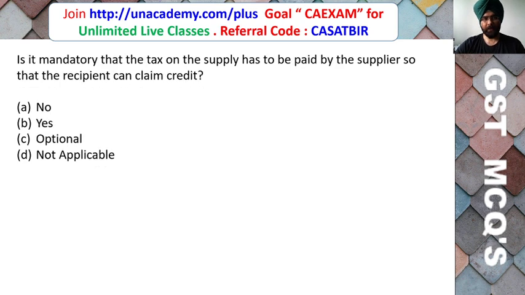Is it mandatory that the tax on supply has to be paid by the supplier so that the recipient can claim input tax credit? Yes, no, option not applicable. Whether the supplier has to pay GST, only then can input tax credit be claimed by the recipient. Friends, here the correct answer is yes, only then can input tax credit be claimed by the recipient, if GST is paid by the supplier.